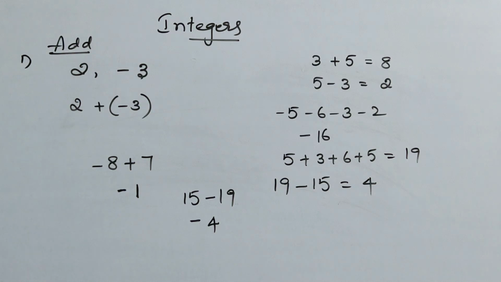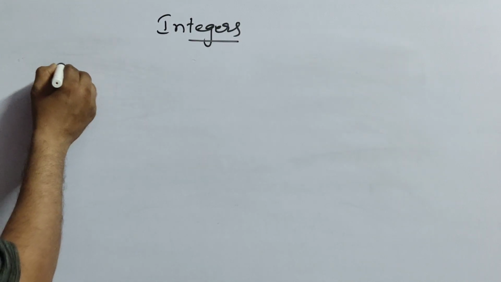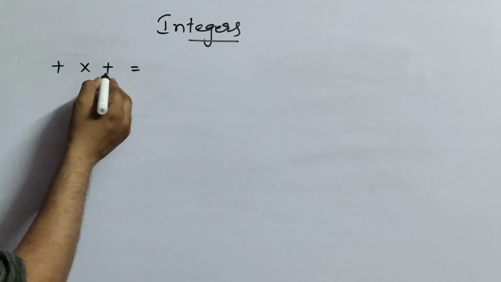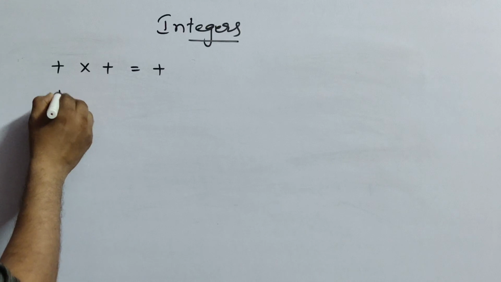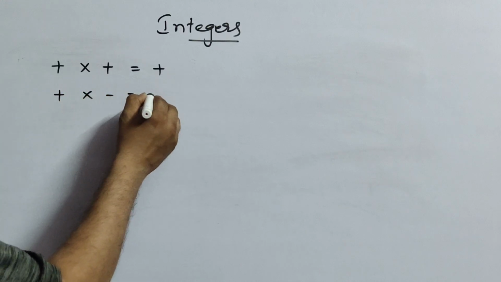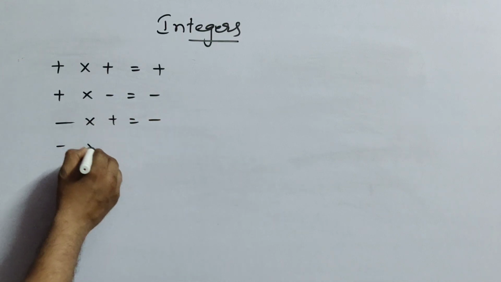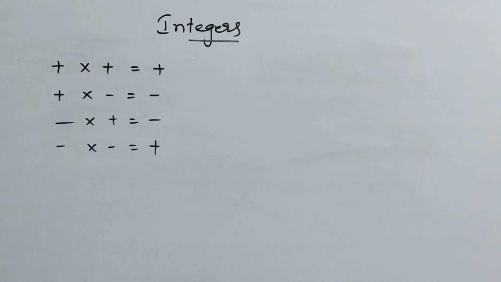Now coming to the multiplication part. Children, we have 4 operations like this. Plus into plus equals plus. Plus into minus equals minus. Minus into plus equals minus. Minus into minus equals plus.